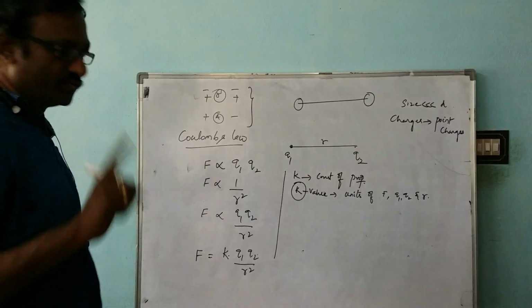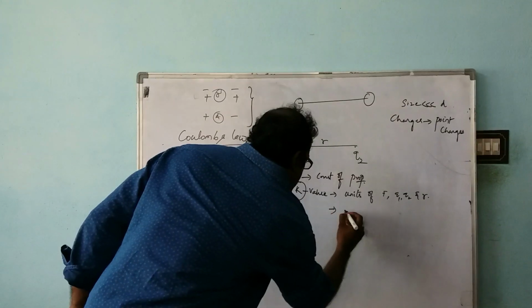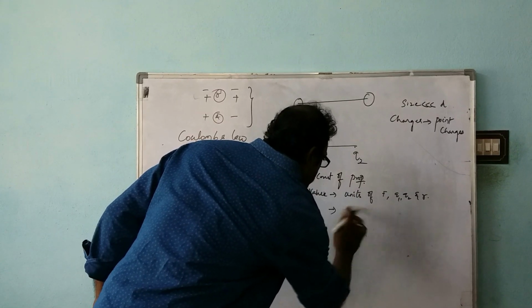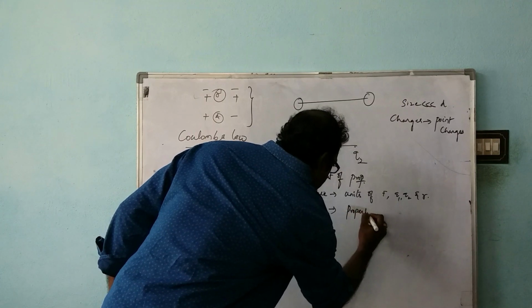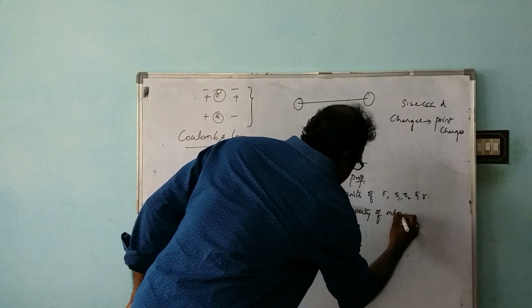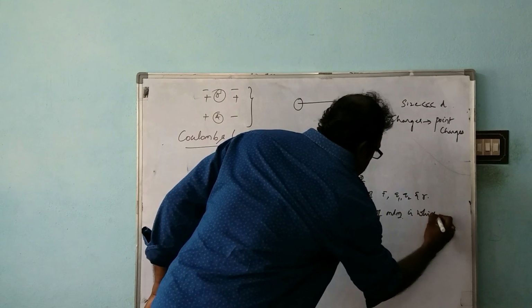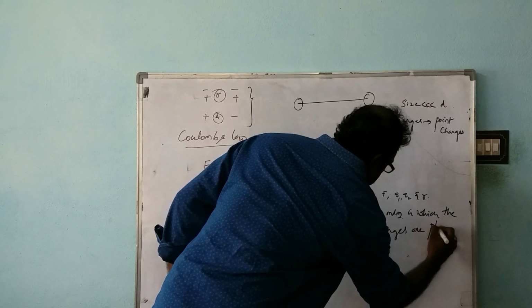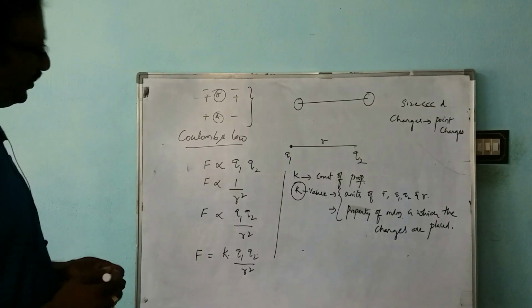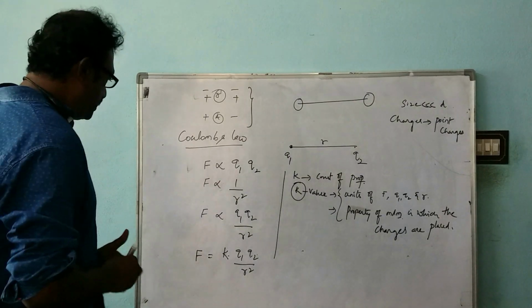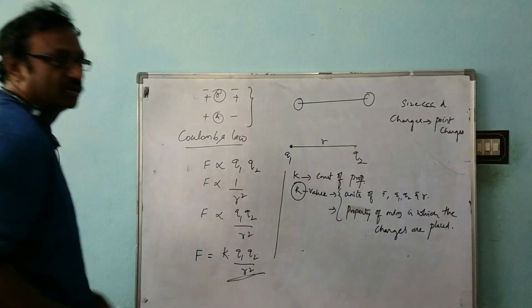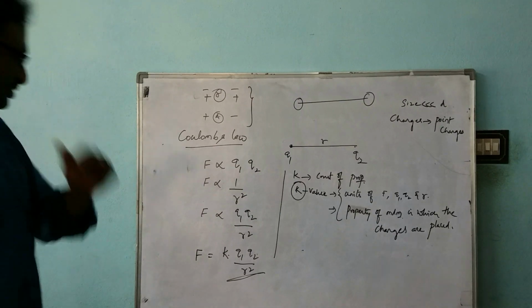And along with this, one more thing is there, that is the medium, or we can say the property of the medium. The K value depends upon the property of the medium in which the charges are placed. So depending upon these two, the K value varies. Okay, so F is equal to K Q1 Q2 by r square. By using this, we can find out the magnitude of force between the charges.